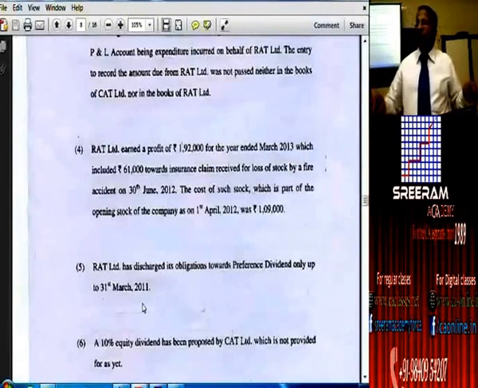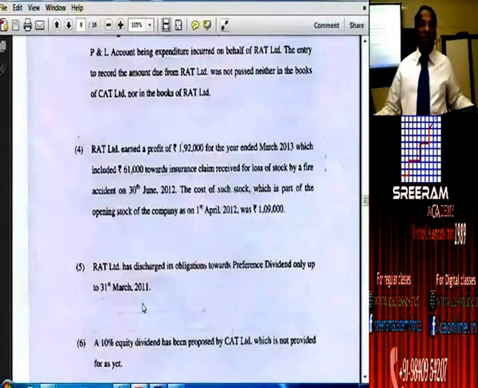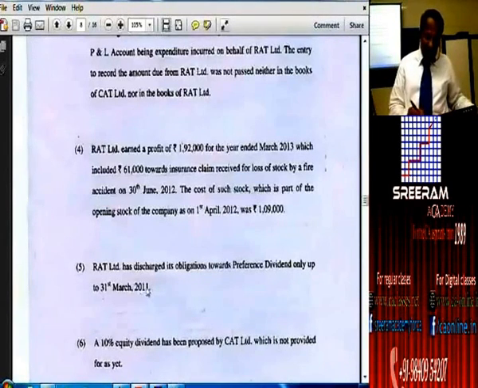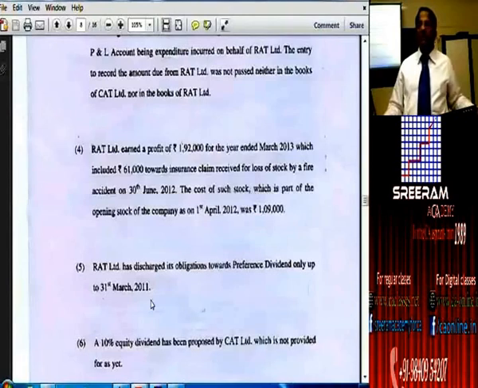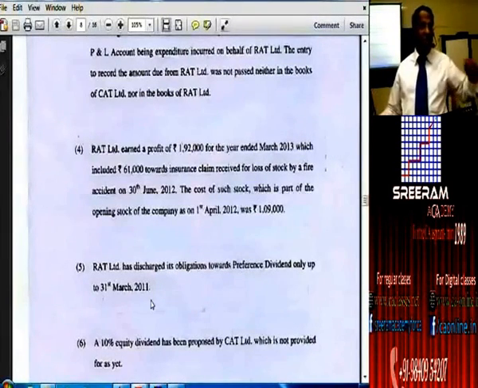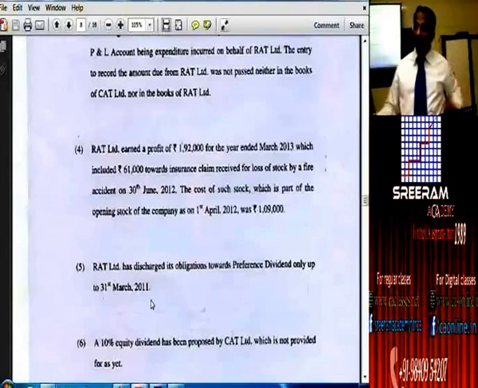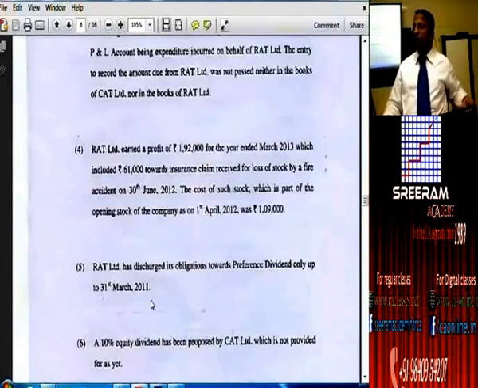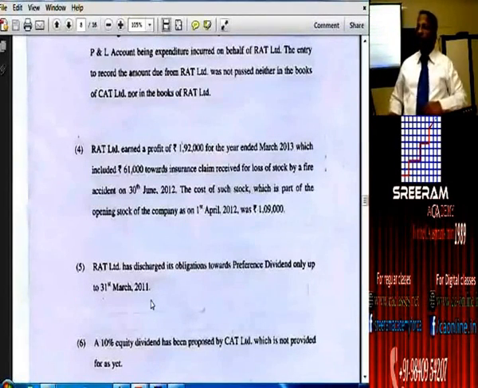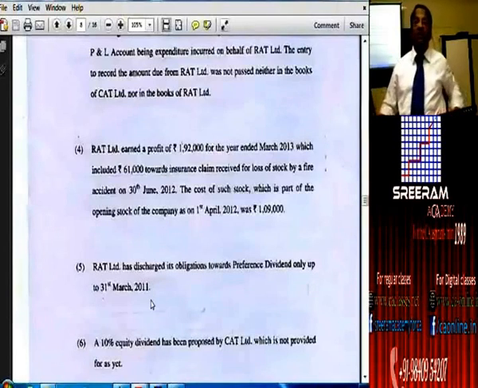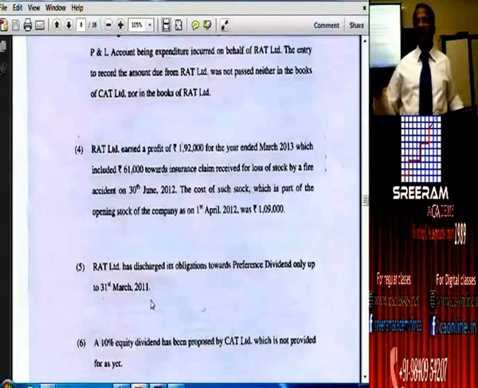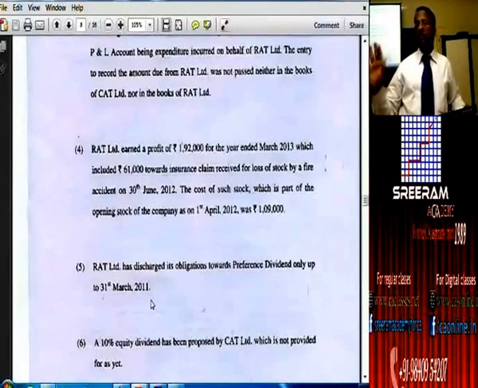It goes without saying that it is only a printing mistake. So therefore what is that we will be doing? We need to alter this 31st of March 2011 as 2012. Only on that basis we can proceed. Otherwise it will result in a scenario where I will be paying off equity dividend without paying preference dividend, which is against the provisions of the Companies Act.